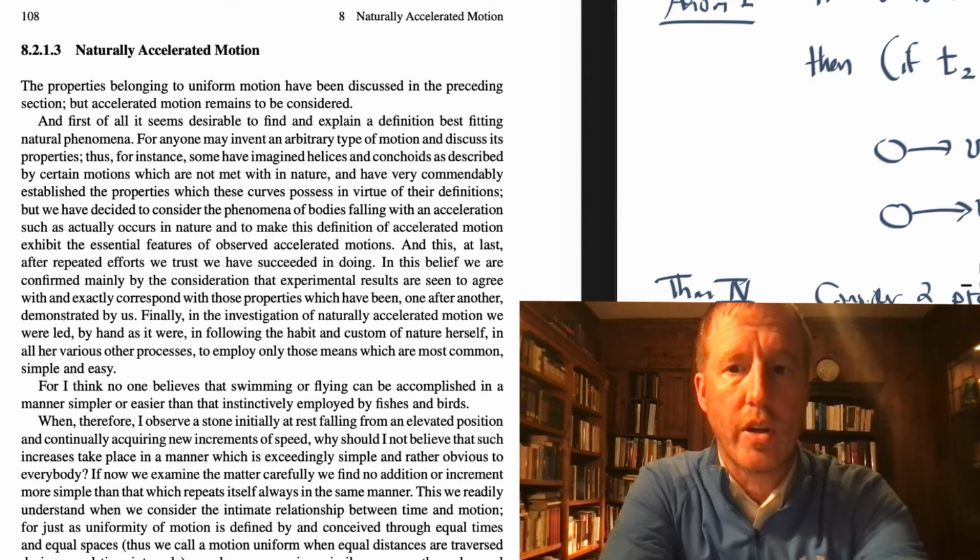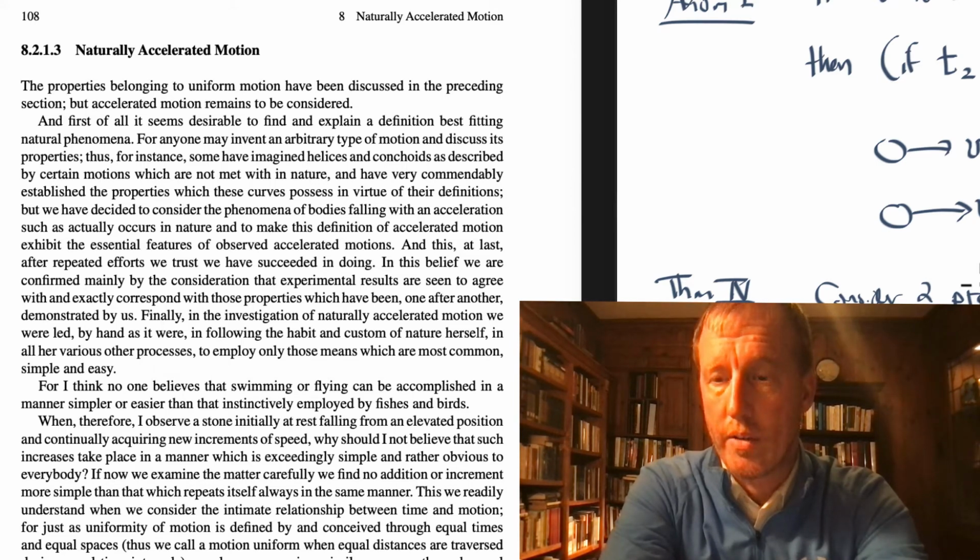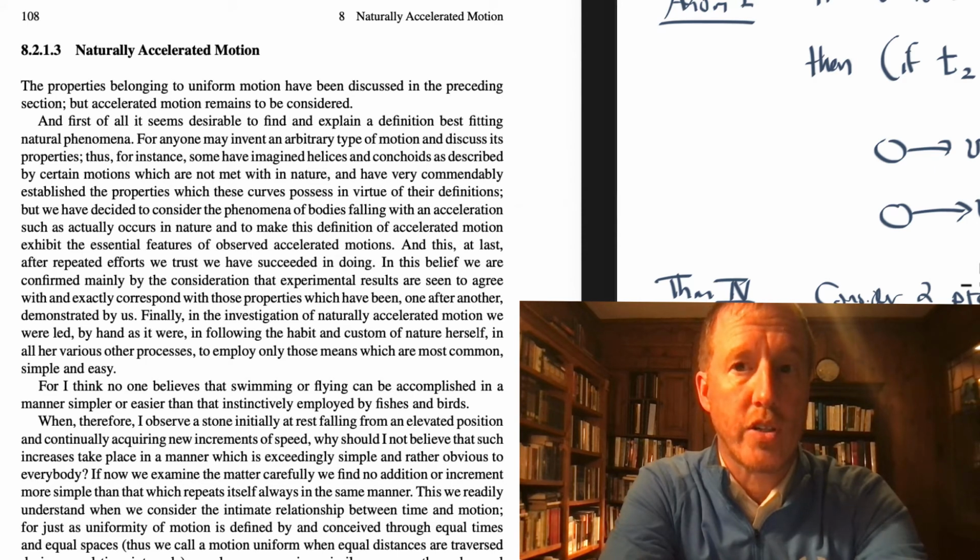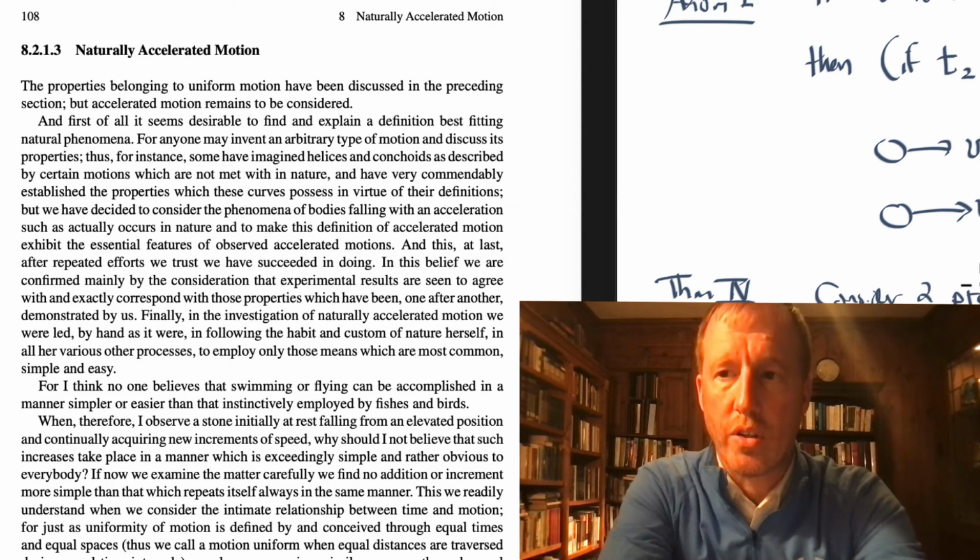But I think it's interesting here to see his reasoning why he thinks he's been successful. First of all, he says that by looking at nature, the definition that he is going to describe shortly is matched by experimental results. When you do this in a laboratory, you'll see that he's correct. And secondly, because it is a very simple kind of motion, and he likens it to the kind of way that birds fly or fish swim. He's saying that there's a nature or a type of motion that birds or fish naturally undergo, and also there's a type of motion that dropped objects naturally undergo.